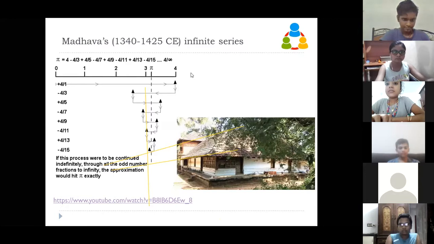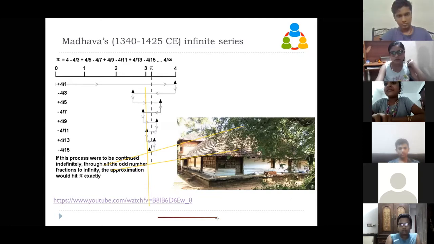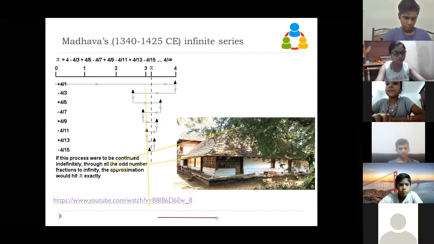See, for example, if you take like this, assume this is 1. What is 1 by 2? 1 by 2 is here, right? Plus 1 by 4, you reach 3/4. Plus 1 by 16, you reach here. Plus 1 by 32, you reach here. Plus 1 by 64, you reach here. You will get very close to 1, but you will never reach 1. So these are some methods to represent some numbers.